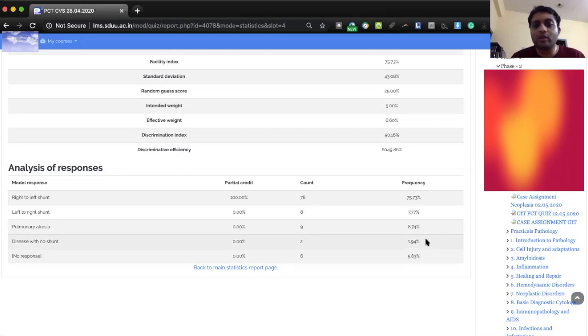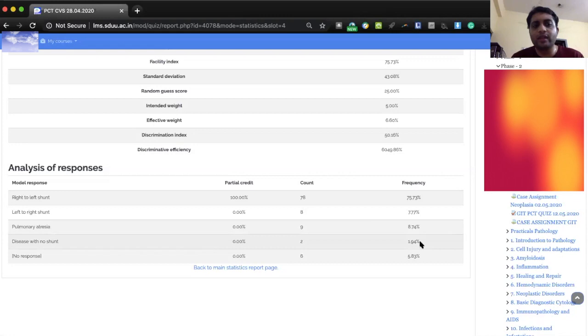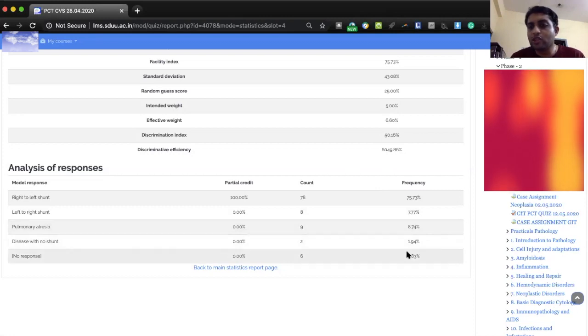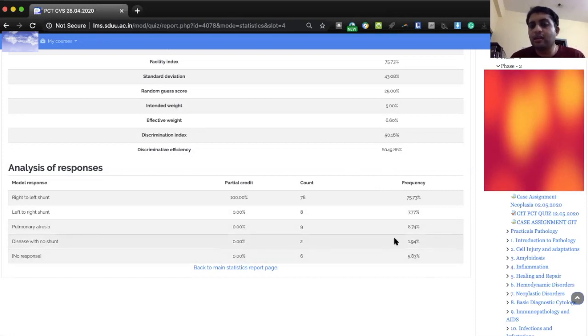In this particular question, this distractor should be eliminated. It is disease with no shunt. None of the students are taking it because they assume that there must be shunt if there is cyanosis. So this option is not being selected at all. This is equivalent to a nil kind of option. So you have to remove this particular option.